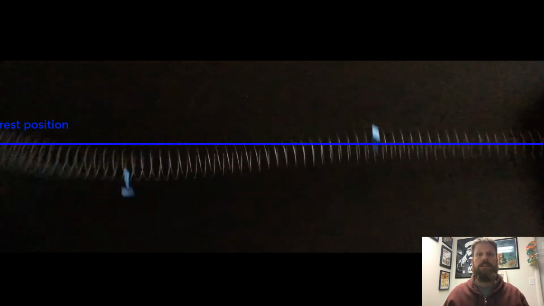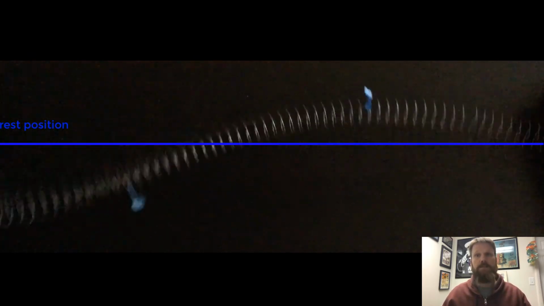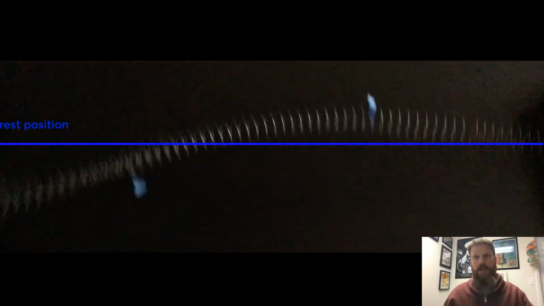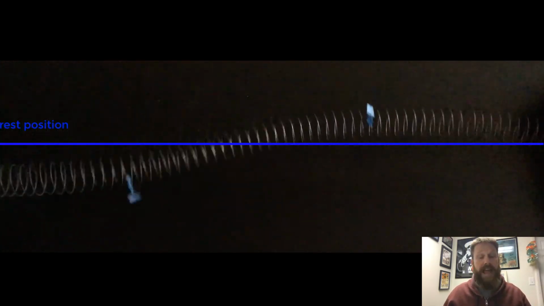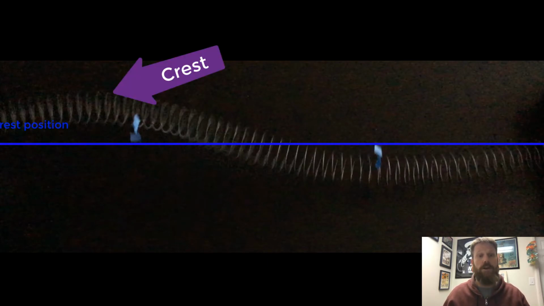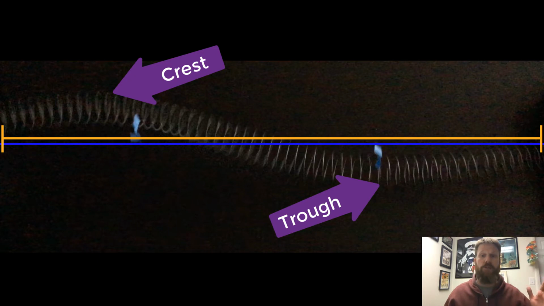Once again, notice how the wave is traveling right and left on the screen, but the individual coils on the slinky, indicated by the pieces of tape, are moving perpendicular to that motion. The pieces of tape are moving up and down. The highest point a transverse wave reaches in relation to the rest position is called a crest, while the lowest point the wave reaches is known as a trough. If you were to measure the distance from the beginning of a crest to the end of a trough, you would have the wavelength of a transverse wave.